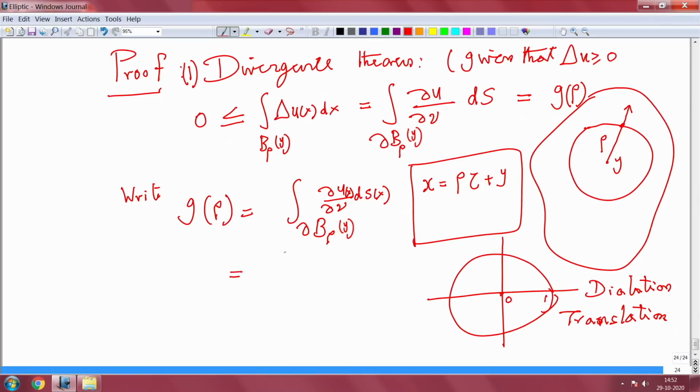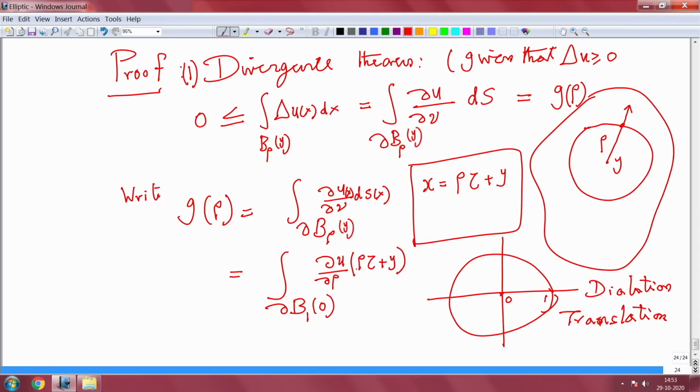So this will become the boundary of B_1 with respect to the origin, and then the normal derivative will become d by d rho, because the normal derivative is rho here. So you get du, and x is changed to rho tau plus y.